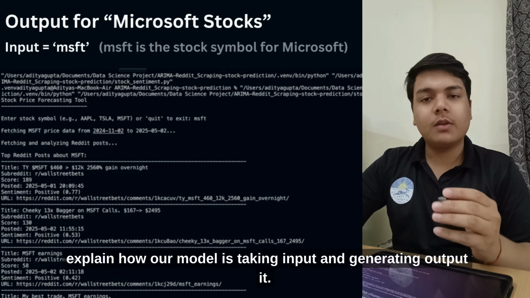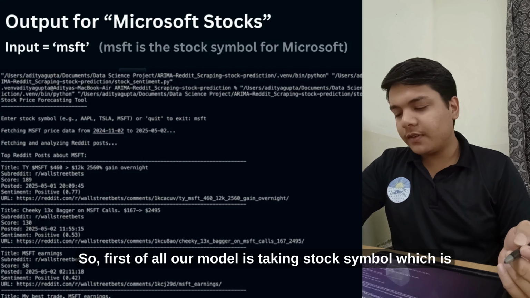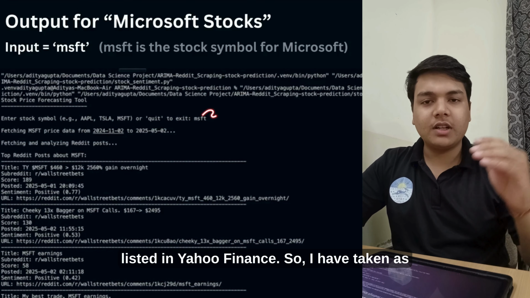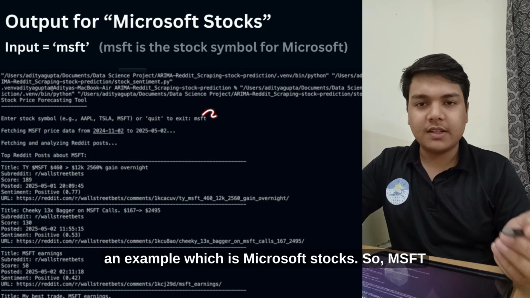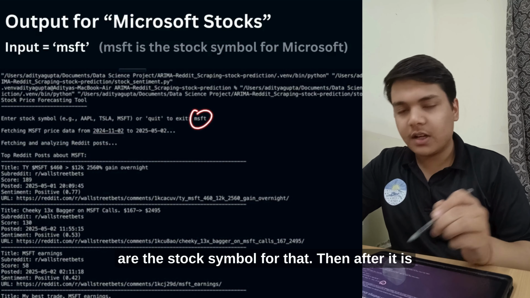I will explain how our model is taking input and generating output from it. First of all, our model is taking a stock symbol which is listed in Yahoo Finance. I have taken as an example Microsoft stock, so MSFT is the stock symbol for that.